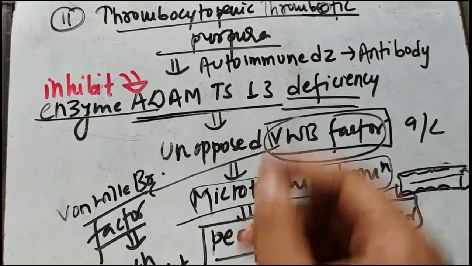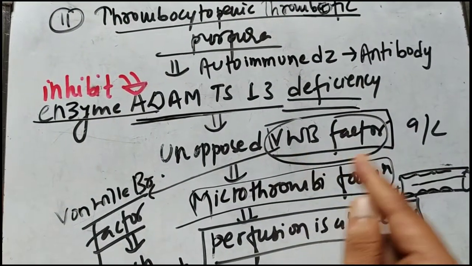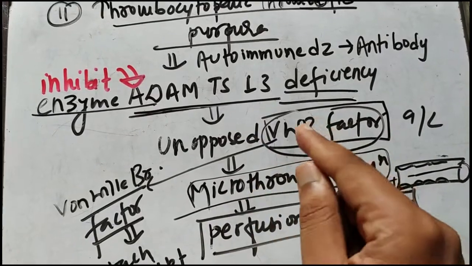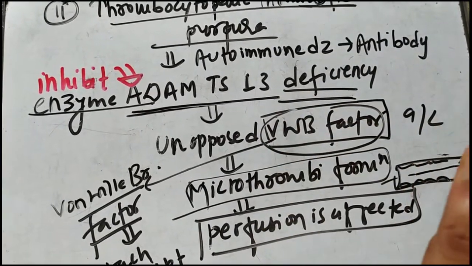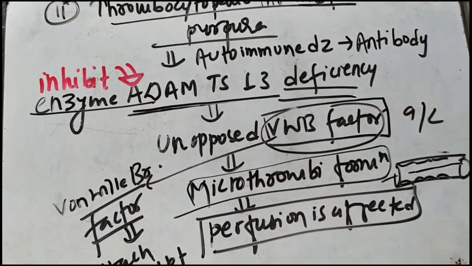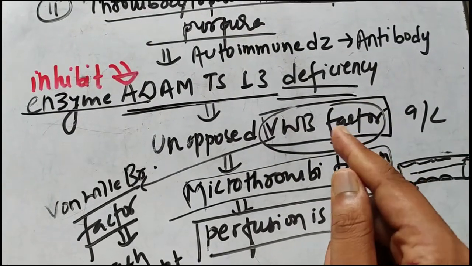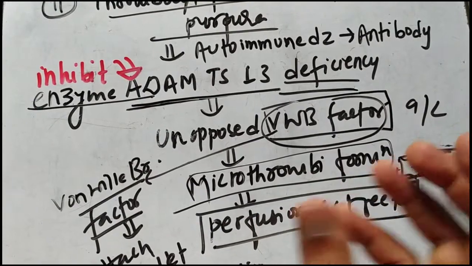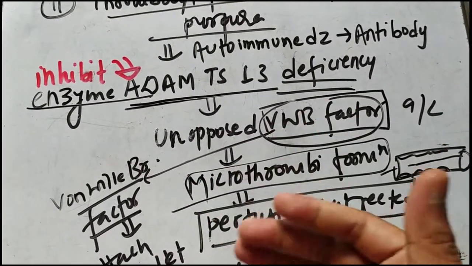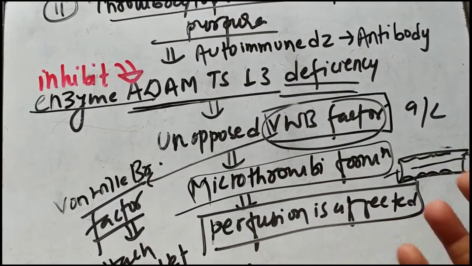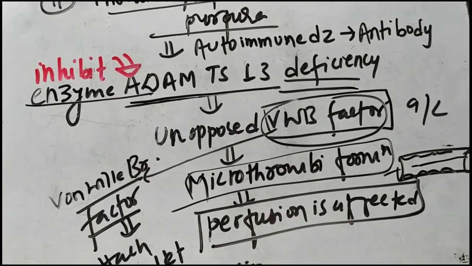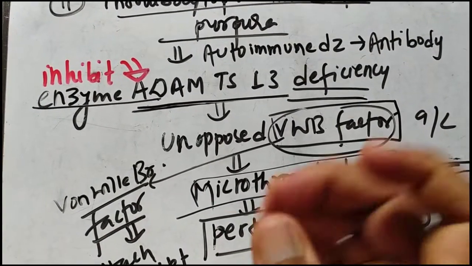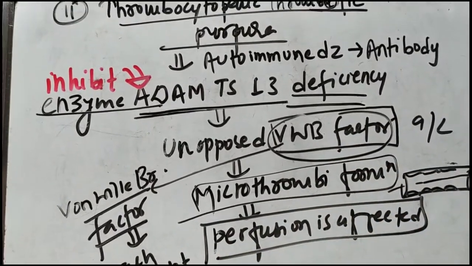So let me repeat once again. This is an autoimmune disease that inhibits the enzyme ADAMTS13, and due to this there is unopposed von Willebrand factor activation, and this factor has a role in thrombi formation. So it will cause multiple microthrombi formation at various sites whenever the endothelium is damaged, and ultimately the microthrombi will affect the perfusion of the kidney.